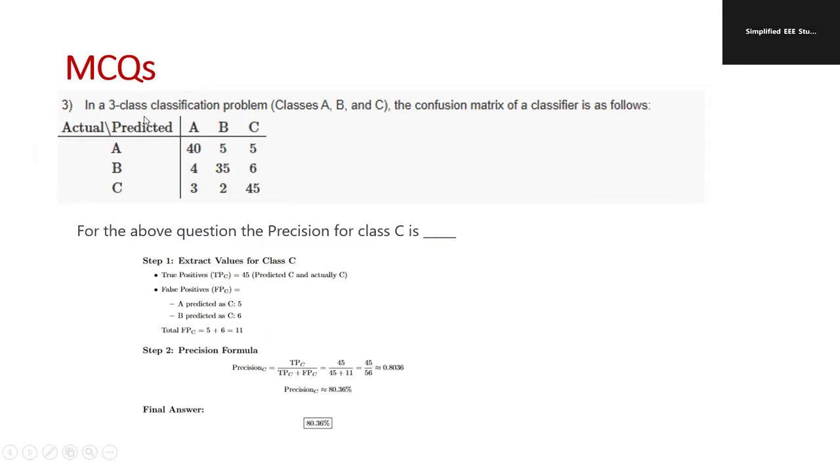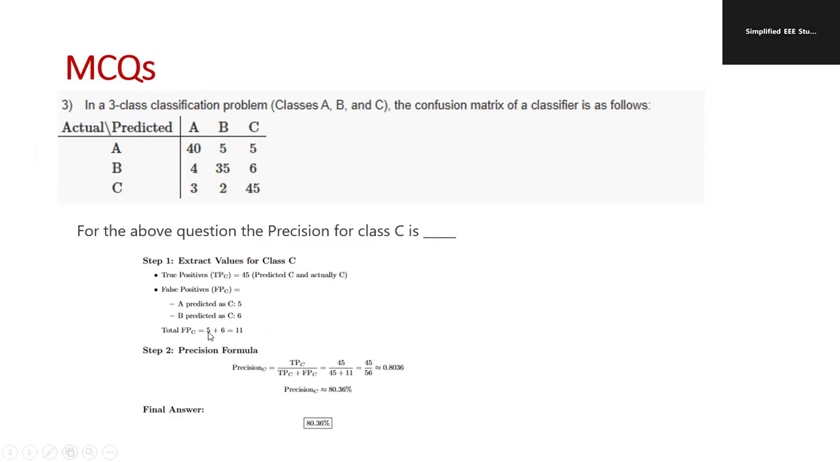You may even get a question on the calculation of precision. How to calculate the precision? For the above question, calculate the precision. Same data set, the confusion matrix is given. You will be computing the precision for class C. Here you have to calculate the true positive, then the false positive. True positive and false positive you are supposed to calculate.